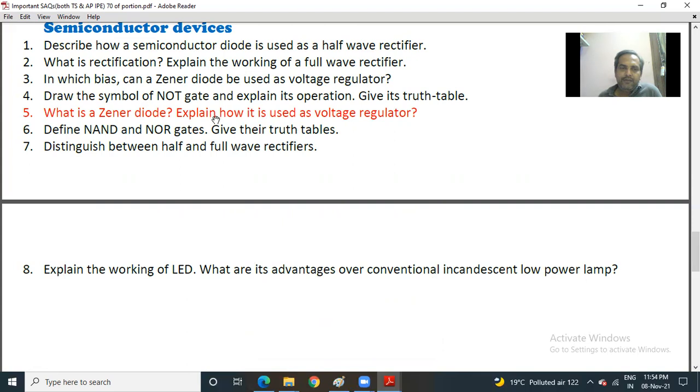Students, if you practice answers of these questions, in short answers questions, you will get maximum marks. In my next video, I will list out the long answer questions in different chapters.